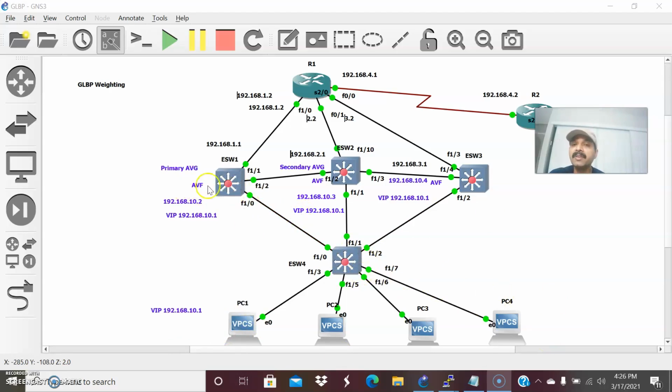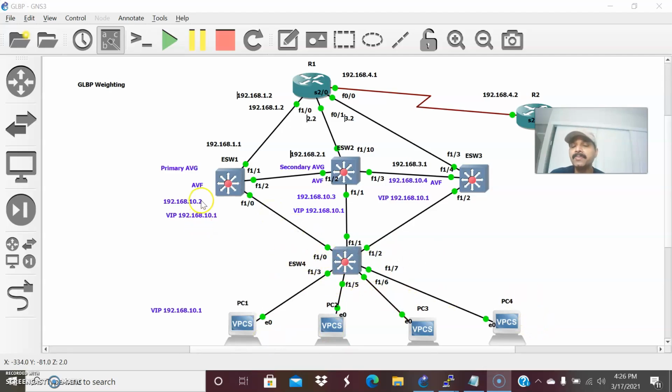The AVF role is the active virtual forwarder. It is used to forward the traffic sent to the virtual MAC address to the individual clients. That is the purpose of the active virtual forwarder. So the AVG is elected by the router with the highest priority or the highest IP address, and its second function is to answer the ARP request, sending an ARP reply containing the virtual MAC address for the individual client.